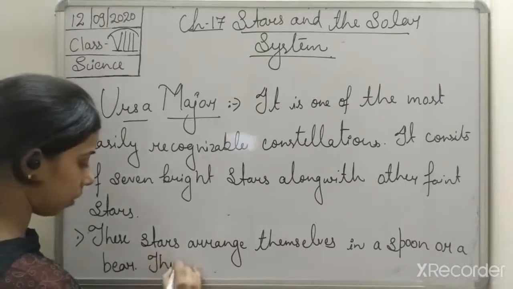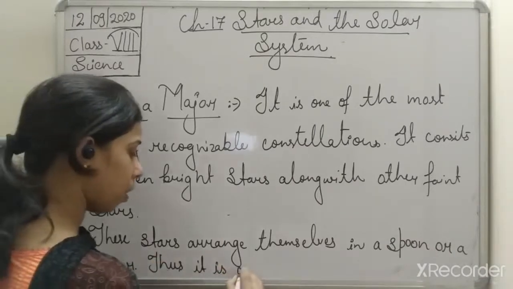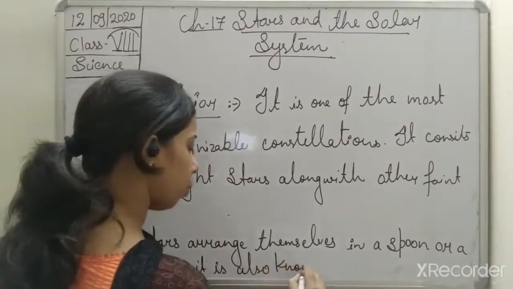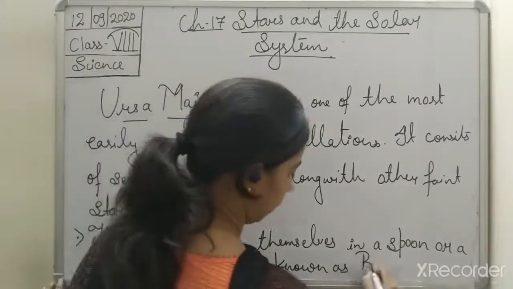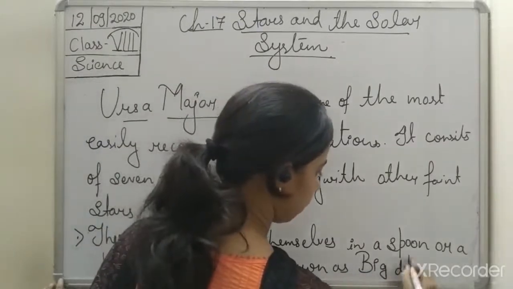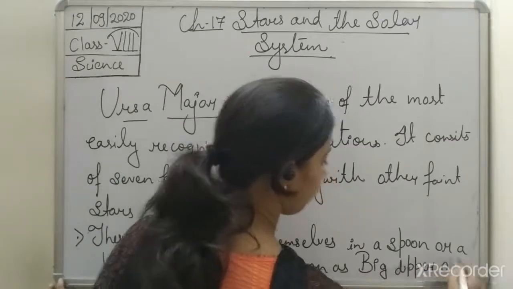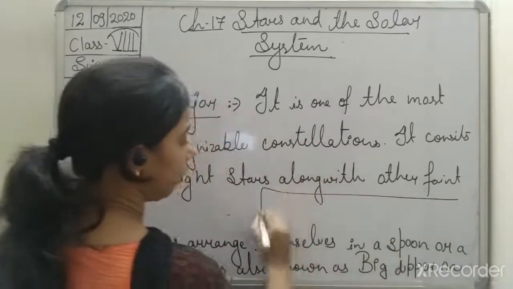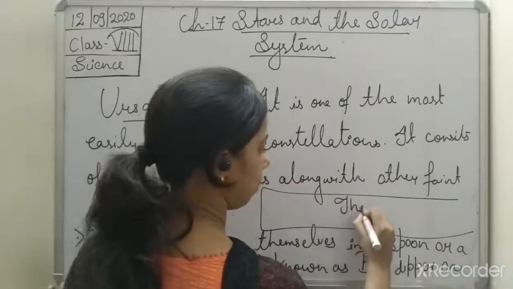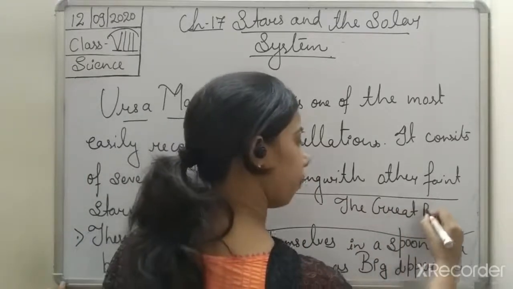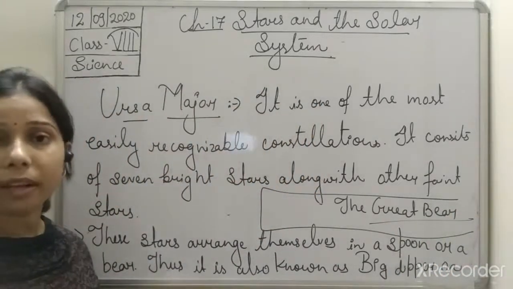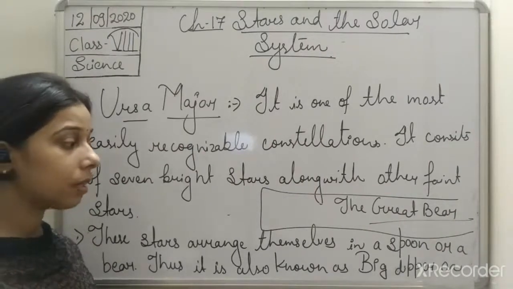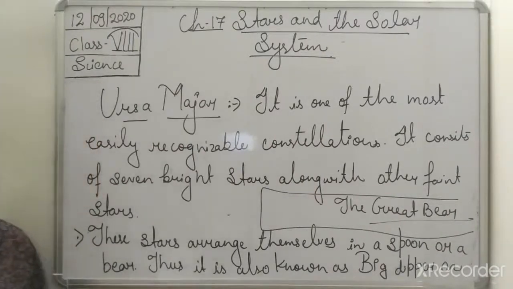Thus, it is also known as the Big Dipper or the Great Bear. So because of this shape, its shape is like that of a spoon, students, or like that of a bear. That is why it is also known as the Big Dipper or the Great Bear.